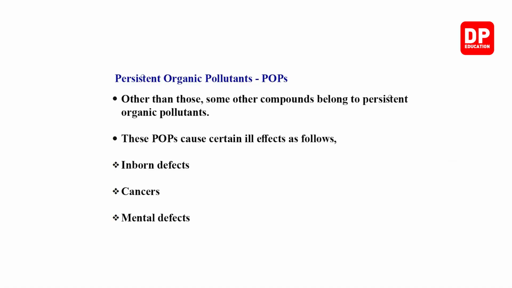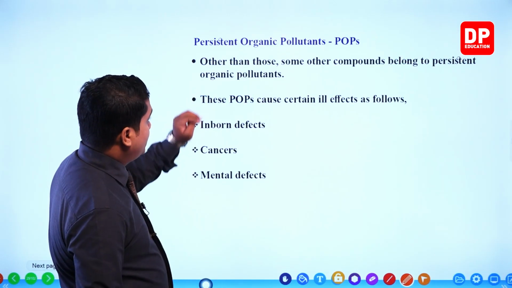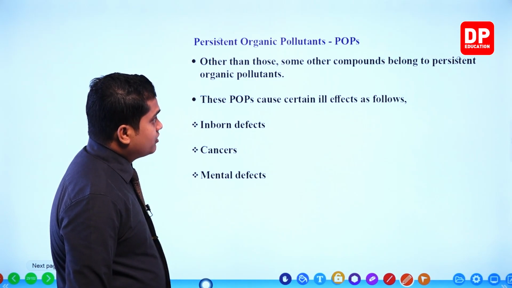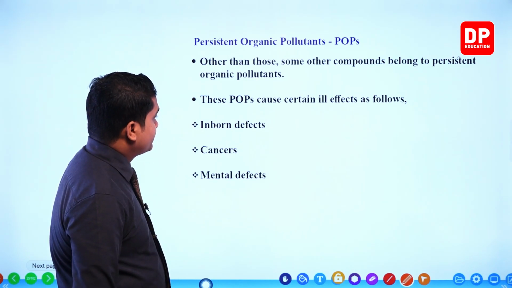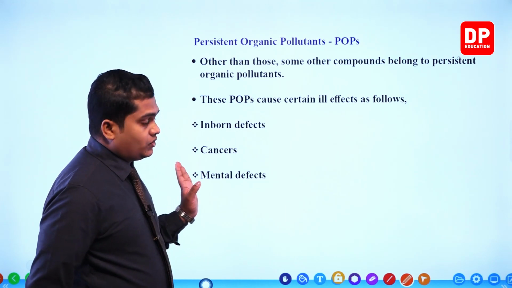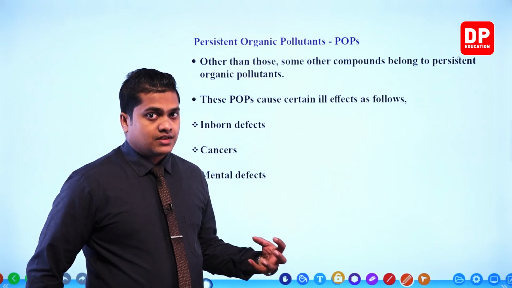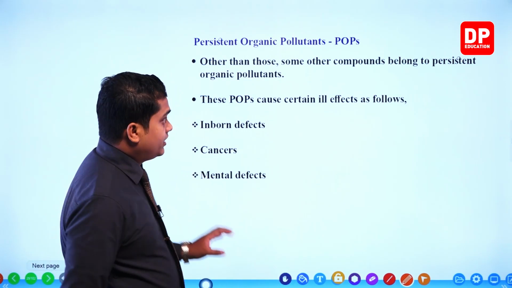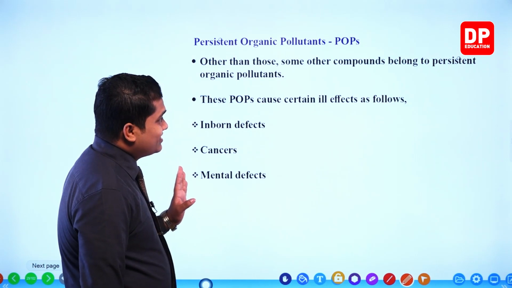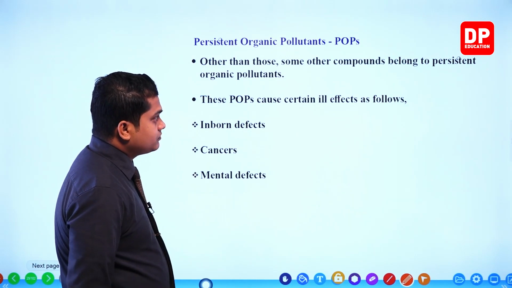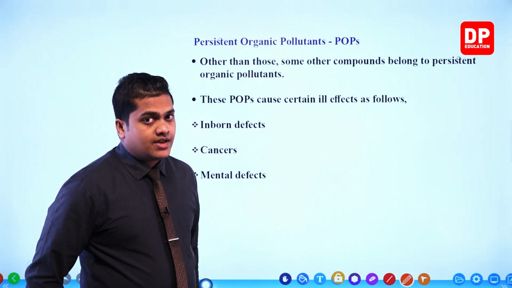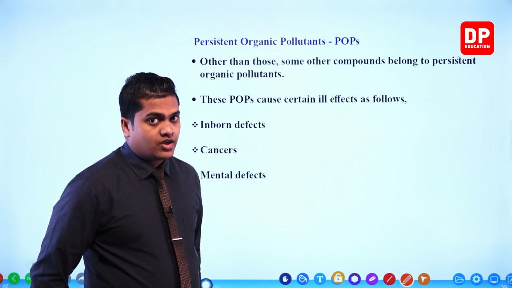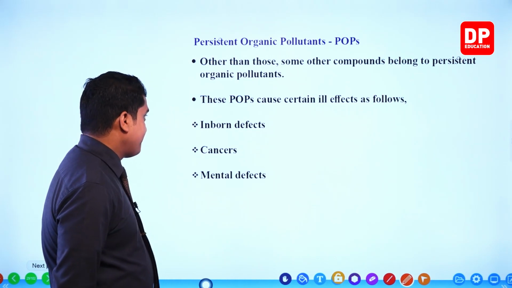So after the dirty dozen, you are given another topic. Here we'll be mainly focusing on the ill effects caused because of the POPs. Other than those, some other compounds also belong to the persistent organic pollutants. These POPs cause certain ill effects as follows. So the ill effects, the harmful things created because of the POPs, or persistent organic pollutants, are given here.